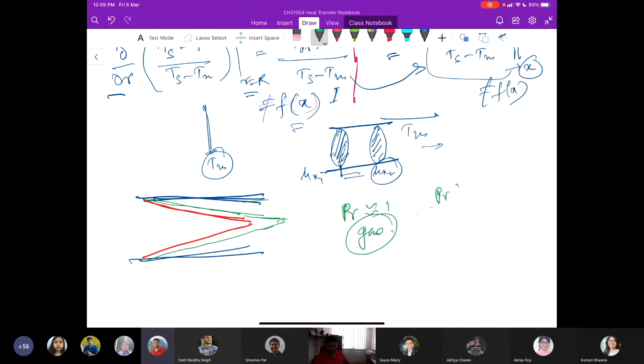But when Prandtl number is much greater than 1, that is usually the case for any liquid, such as oil, then the velocity boundary layer grows more quickly than the thermal boundary layer, and the hydrodynamic entrance length is much shorter than the thermal entrance length.